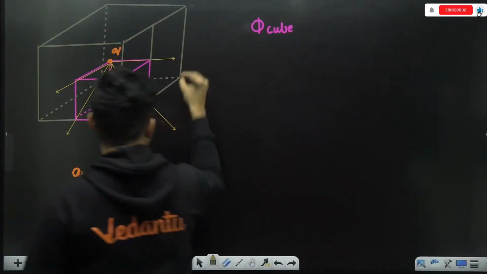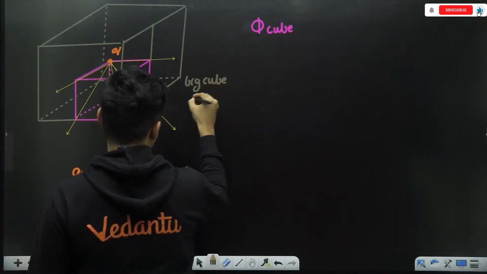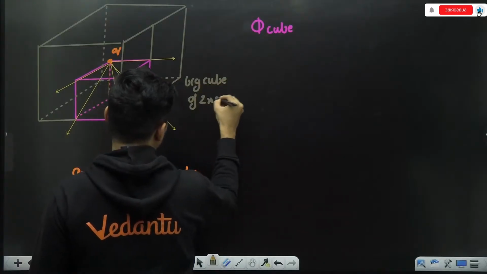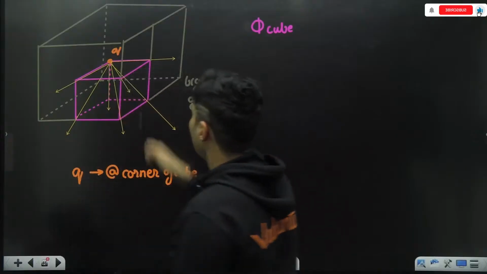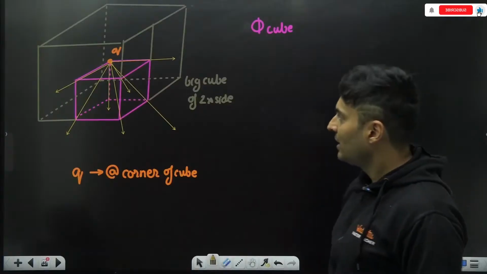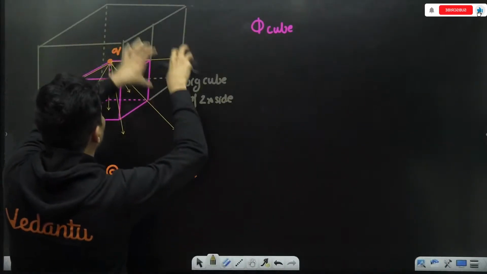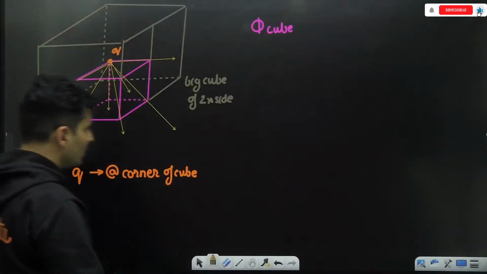This is a big cube of 2 times the side length. So now that particular charge is at the center of it. And can you visualize there will actually be 1, 2, 3, 4, 5, 6, 7, 8 such cubes?